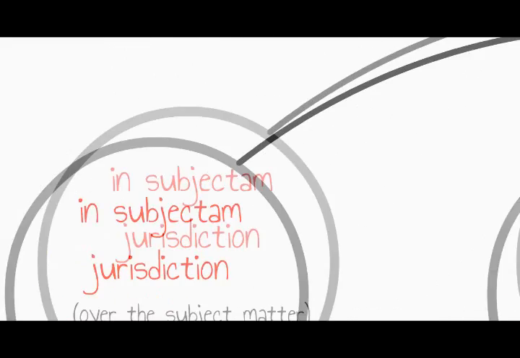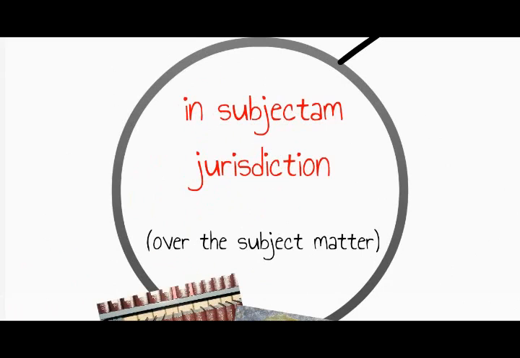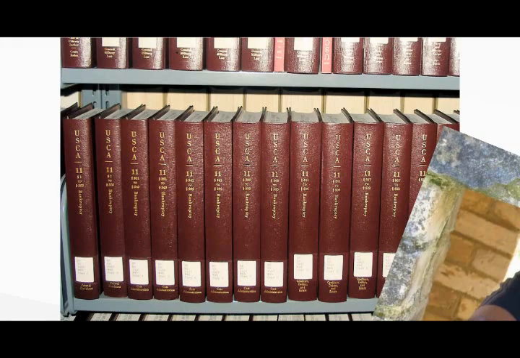The first type of jurisdiction is in subjectum jurisdiction, or jurisdiction over the subject matter. Courts must have subject matter jurisdiction over the issue in the case in order to hear the case. For example, because bankruptcy is part of the federal code, bankruptcies fall within the federal jurisdiction. Congress created a separate set of limited jurisdiction courts to deal with this part of the code, and so these are the courts with subject matter jurisdiction over bankruptcies.